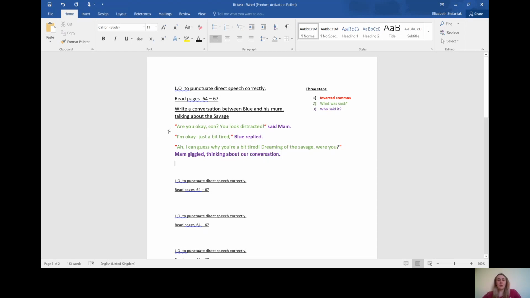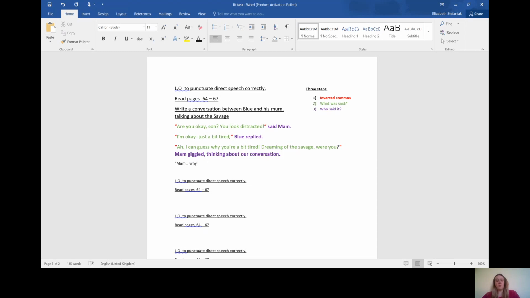And again, you follow the structure: inverted commas, what was said, and who said it outside both sets of inverted commas. And then on the next line, "I can guess why you're a bit tired. Dreaming of a savage, were you?" Mum giggled, thinking about our conversation. So what could Blue reply to that? He could say, maybe he's looking at Jess's mark on the forehead and say, "Mum,